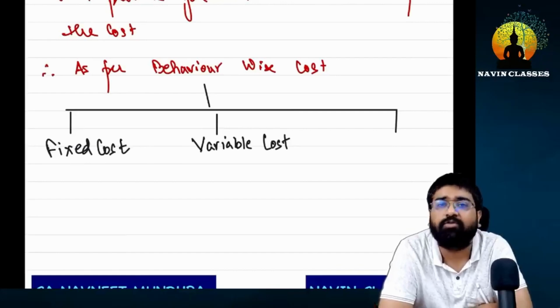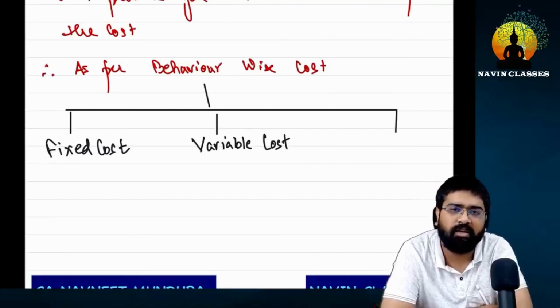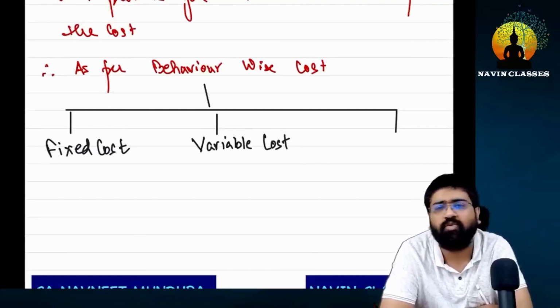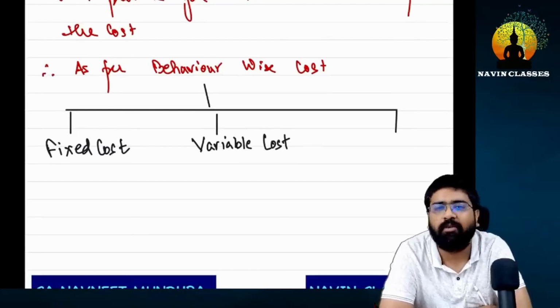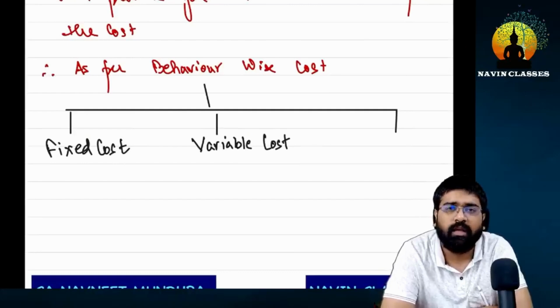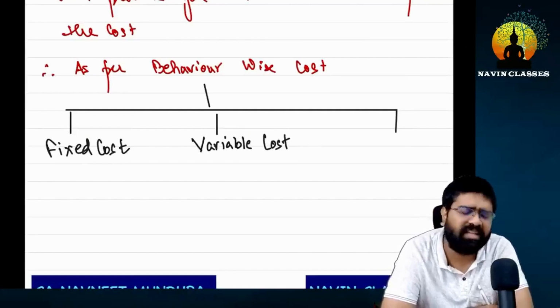That means it does not depend on the number of students. For example, let's say the rent of the place where you are teaching and you don't own the property. You are teaching through a rental agreement and staying there on lease. So the rent there also does not depend on our students. Perfect. So these are some examples of fixed costs. But is it necessary that always the rent or the salary is on this basis?